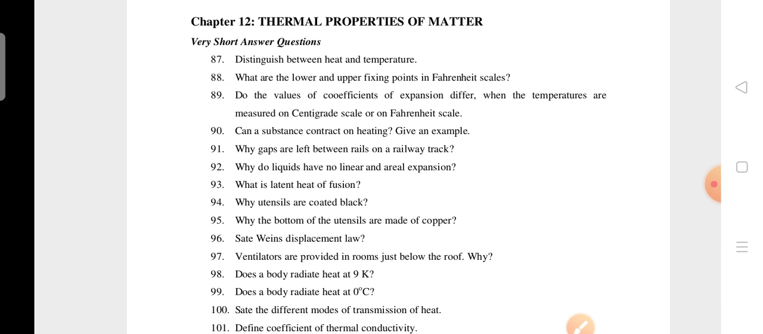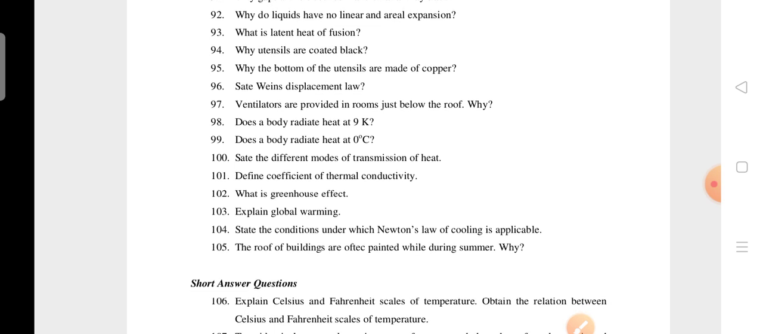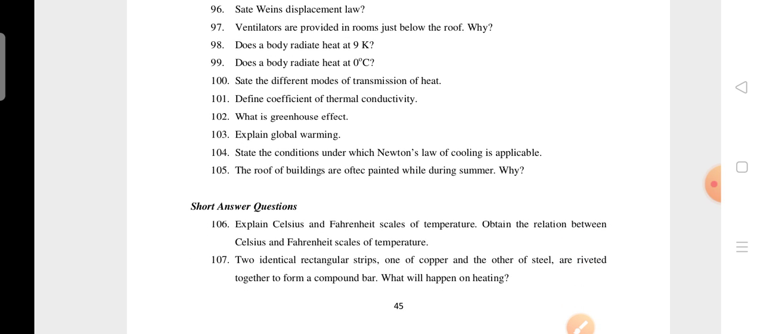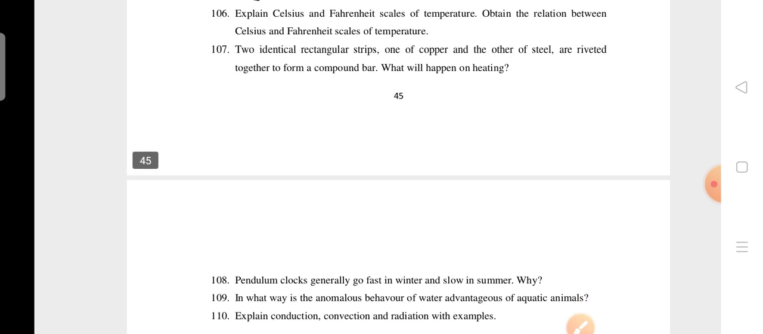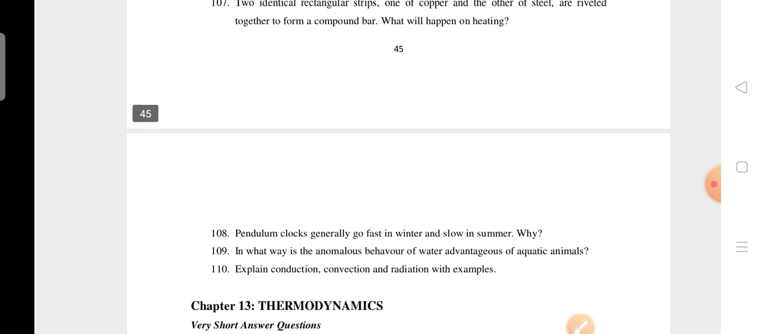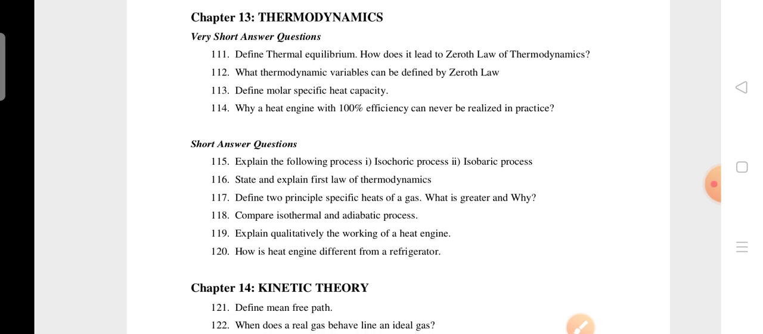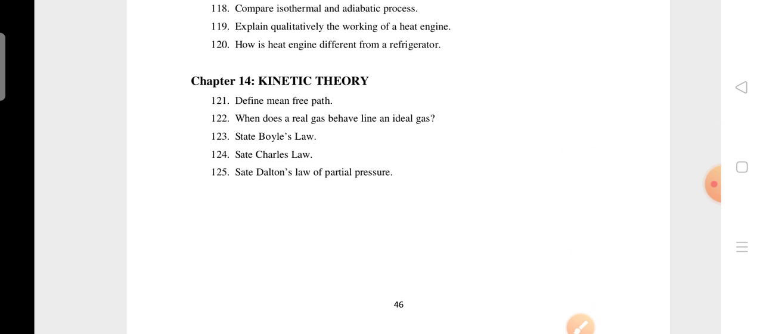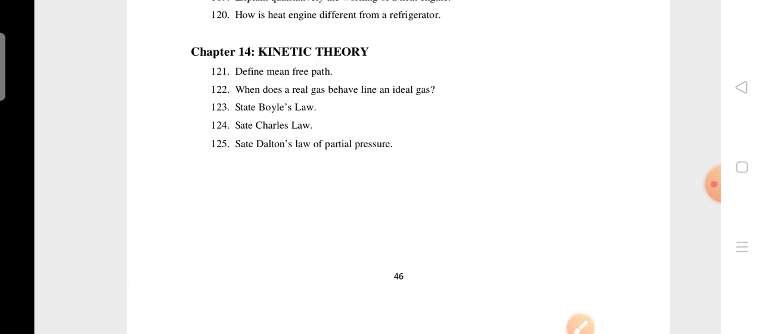Next, unit 12, these are the 1 mark questions. And 4 marks questions. So how many are there? 4 marks, 106, 107, 108, 110. Okay, like 5 topics are there, 5 important questions. Next, 13th chapter, 1 mark questions as well as 4 marks questions. So next, unit 14, like 1 mark questions.